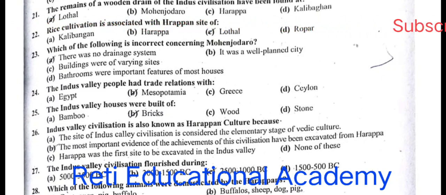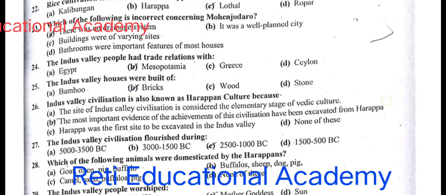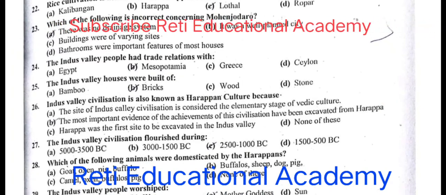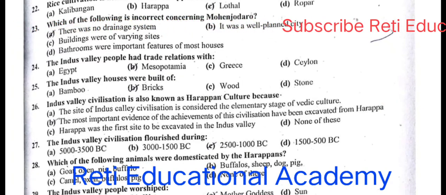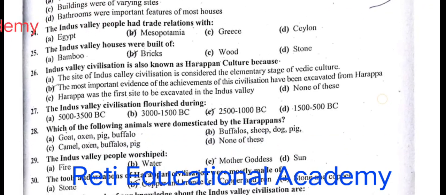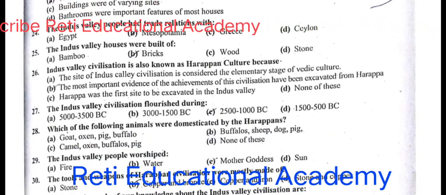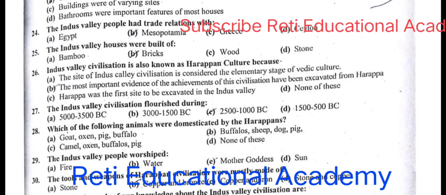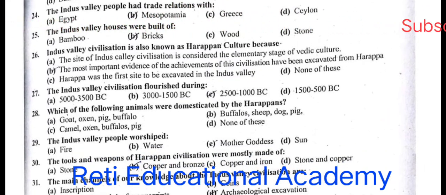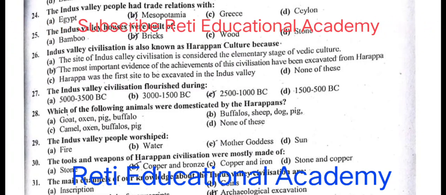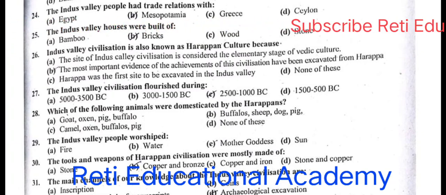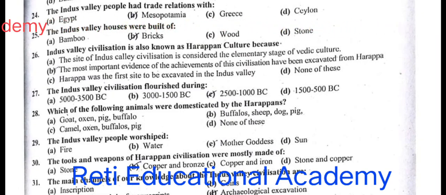And right option is A. There was no drainage system. Question number 24. The Indus Valley people had trade relations with Mesopotamia. Question number 25. The Indus Valley houses were built of bricks. B. Question number 26. Indus Valley civilization is also known as Harappan culture because B. The most important evidence of the achievement of the civilization have been excavated from Harappa.